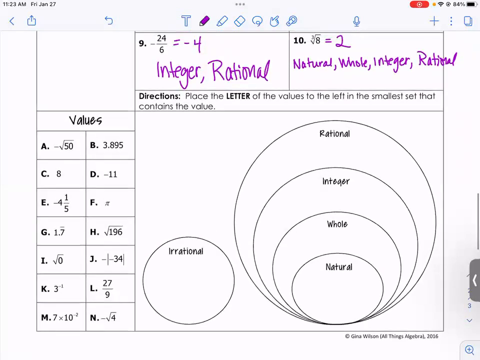All right, I am gonna give you 2 minutes for you and your elbow partner to put these here. So look at me. Don't write negative square root of 50, just write A, B, C in whatever bucket it needs to go in, okay? Ready, set, go.